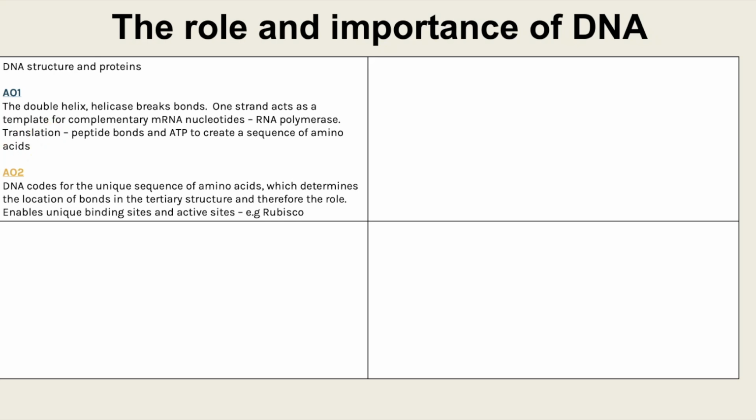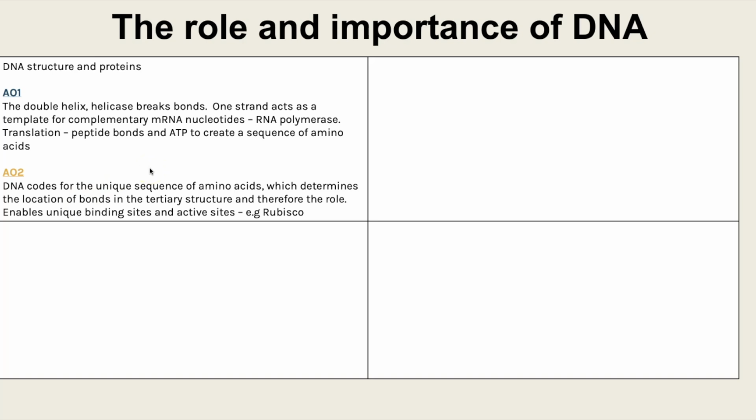The importance of then, in this case, would be that DNA is the code. So it is coding for the unique sequence of amino acids, or the primary structure. And that primary structure is what determines the location of the bonds in the tertiary structure. And that is what determines how it folds and the unique shape it has, and therefore the role of proteins.